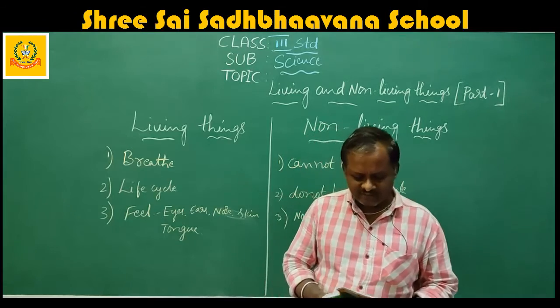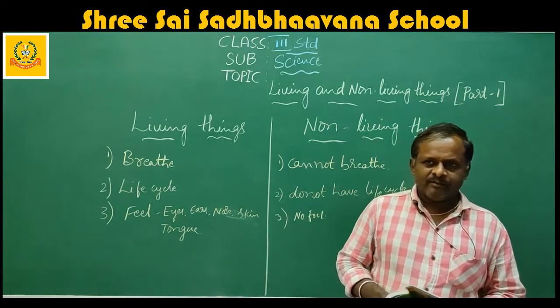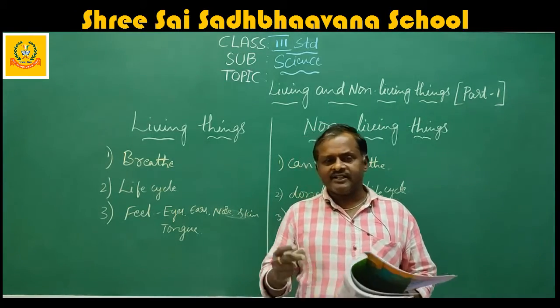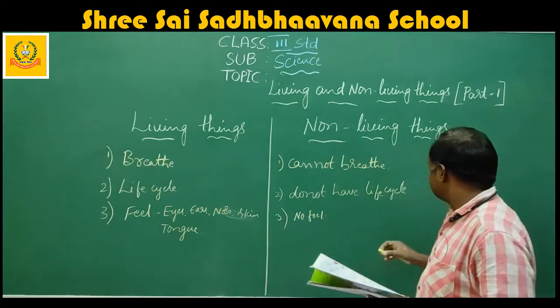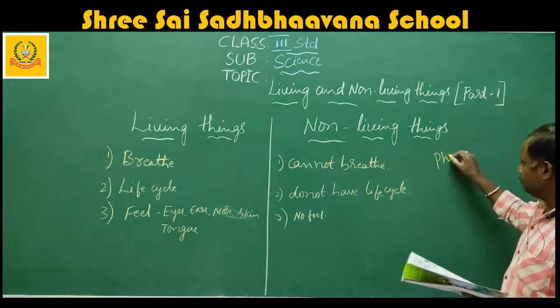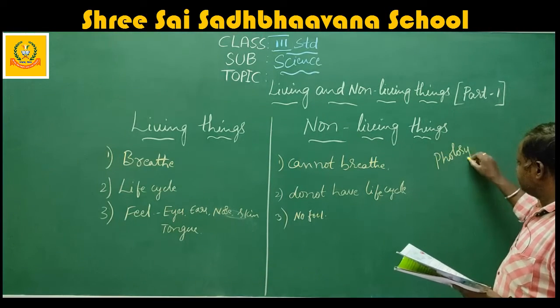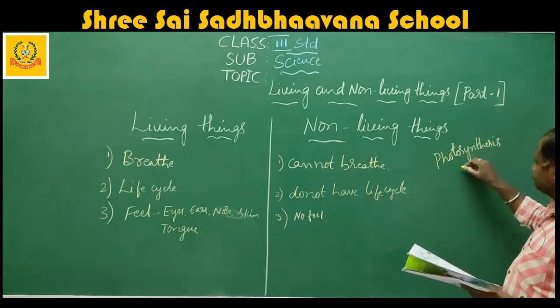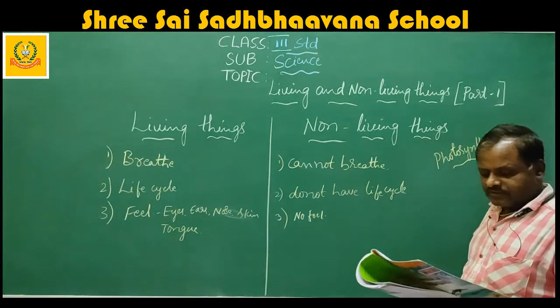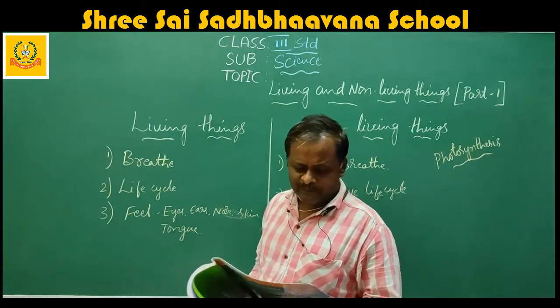This process is known as photosynthesis. With the help of carbon dioxide, they prepare food, that is called photosynthesis. What is the word? Photosynthesis. So they prepare their own food.